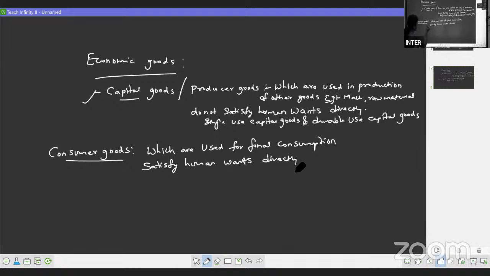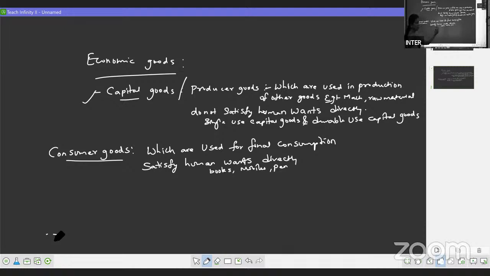You can give us an example over here, like we can say books, mobile phones, or pens, anything. You can give as an example which we use in our daily life. So here we can say consumer goods are the goods which are used for final consumption.